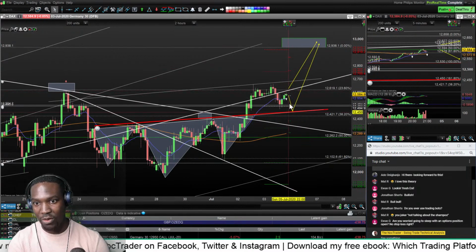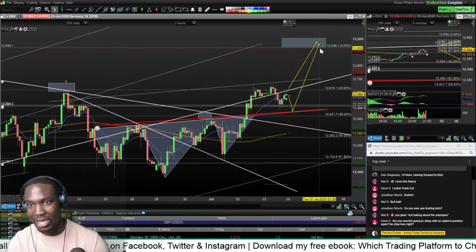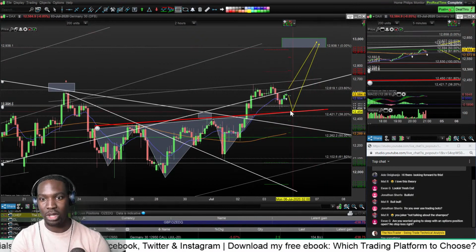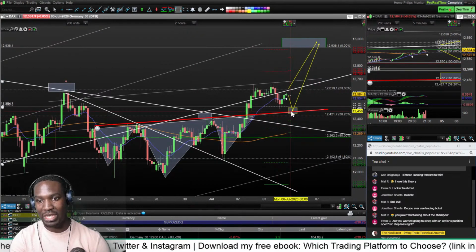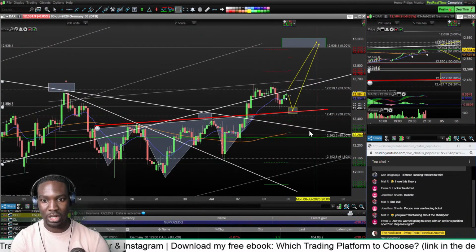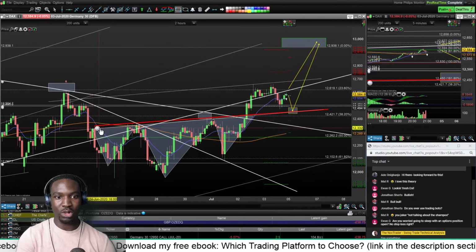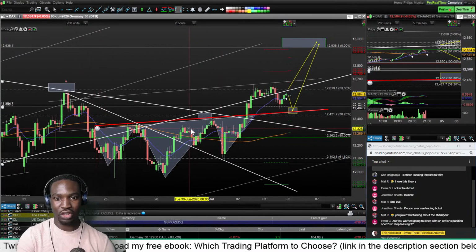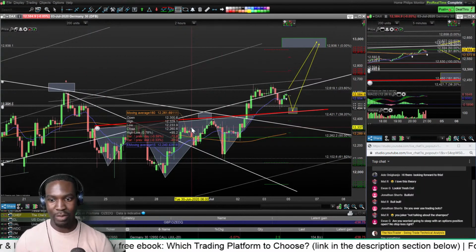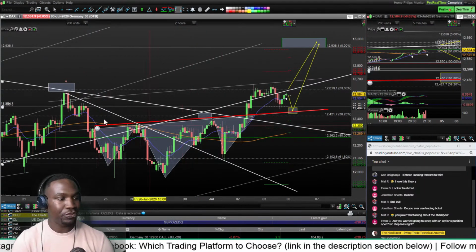It can either go up from here or it can go back down again, kiss that line and then climb up. But this is the point at which decisions are made. If it kisses that line and then goes through, I'm closing out my position because that means that the pattern has been broken. So that's how I'm playing it. It's all predicated on this alert being triggered. I'll make a decision off the back of that and then I'll manually exit a trade if I have to.